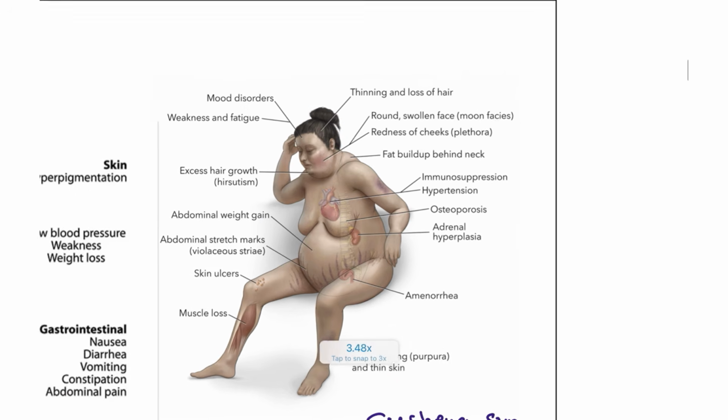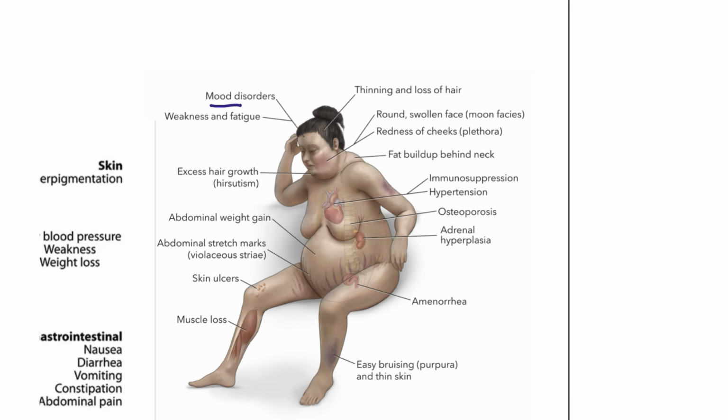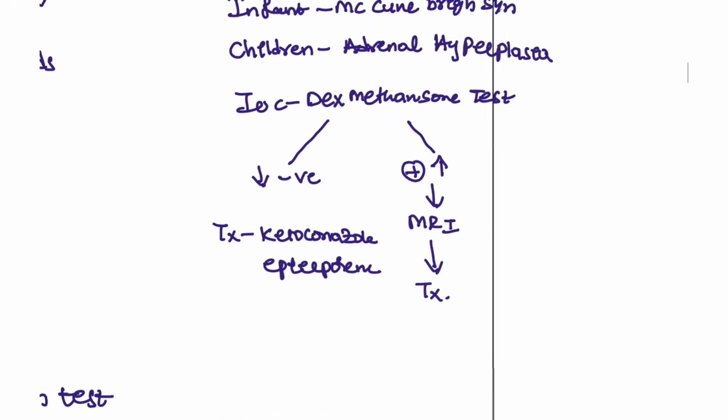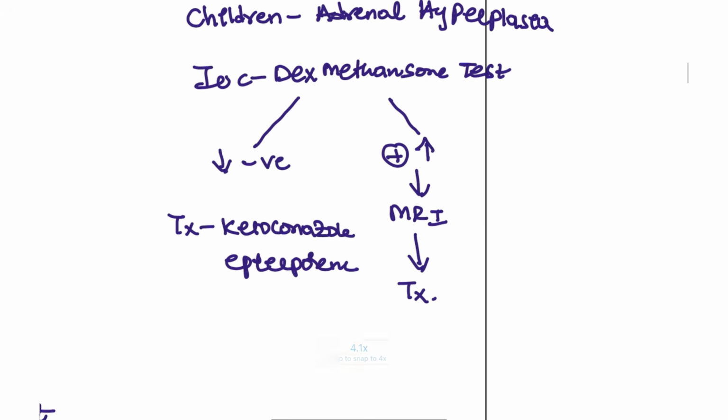Next, Cushing syndrome has the symptoms of mood disorders, weakness and fatigue, thinning and loss of hair, a round swollen face which is known as moon face, redness in the cheeks, amenorrhea, skin ulcers, muscle loss, easy bruising, abdominal striae, and osteoporosis. One point that you have to add here, what is the test that we are doing here? ACTH. Okay, we are doing the ACTH. In the recent INICET also this question was asked.